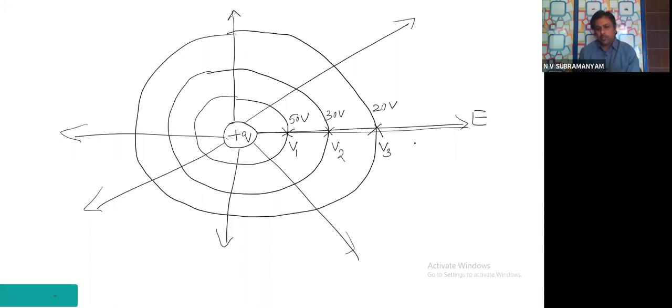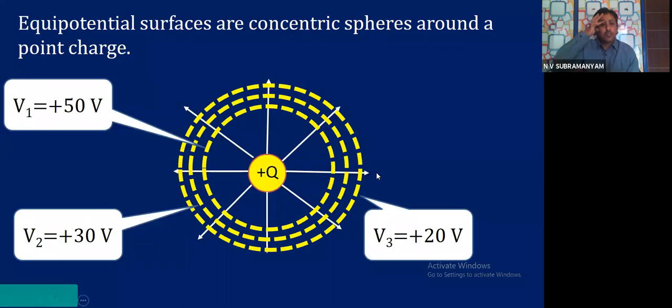We know that. Now, if you see the point what I was making earlier, this is the field direction. Now, in the field direction, what is happening? You see, 50, 30, 20. The potential is continuously decreasing. The potential continuously decreases in the direction of the electric field.